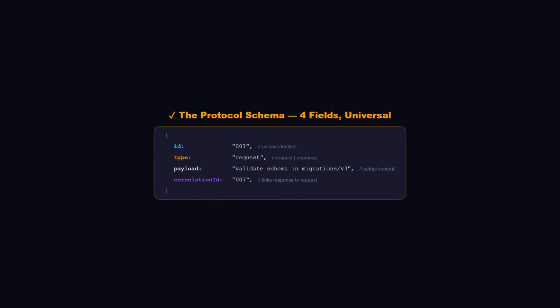Without a protocol, agents talk past each other. Session 10 introduces the request-response protocol. Every message is a structured object with 4 fields. An ID, a unique identifier, so both agents know which message a reply belongs to. A type, either request or response. A payload, the actual content. And a correlation ID on responses, the ID of the request being answered. That's it, one schema used universally. Sounds simple. The effect is transformational.